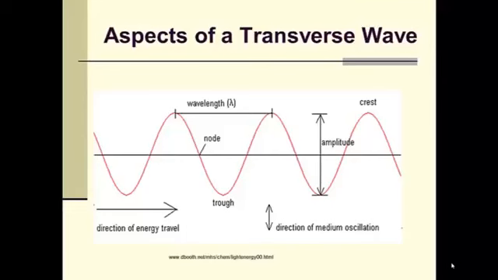Because that is at the rest position, the node is an area of no disturbance and no vibration. As you move outward to the top of the crest or the depth of a trough, those areas are known as antinodes, kind of the opposite of a node. Instead of having no displacement, there is maximum vibration or maximum displacement.